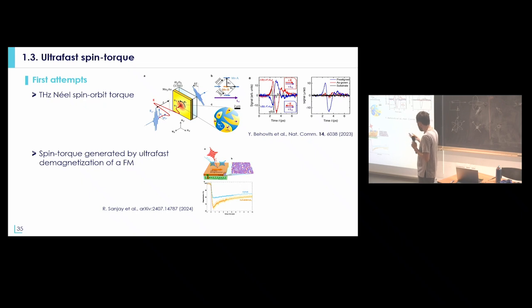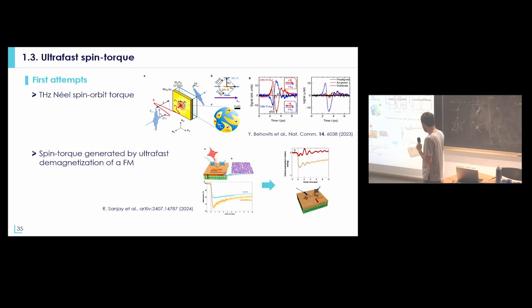Another study that was done by the group of Jean-Yves is to try to generate spin torque by ultra-fast demagnetization in an adjacent layer based on a ferromagnet. So here you have bismuth ferrite with cobalt iron boron on top. You shine femtosecond laser pulses on top. You generate ultra-fast demagnetization in the cobalt iron boron. And when you generate ultra-fast demagnetization, you can then inject a spin current in your antiferromagnetic material. And this spin current can act as a spin torque on the local magnetization.